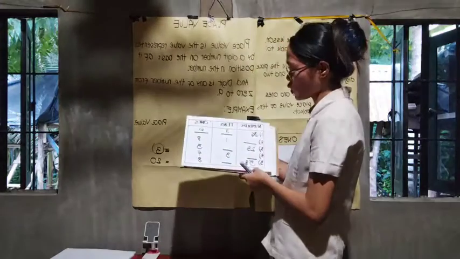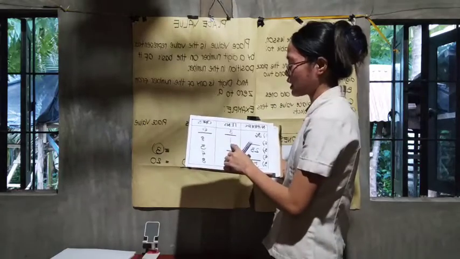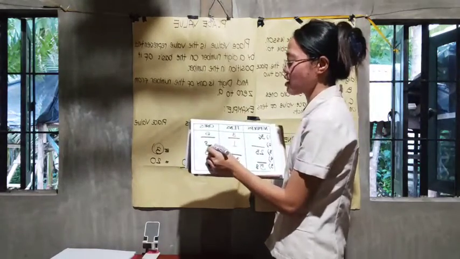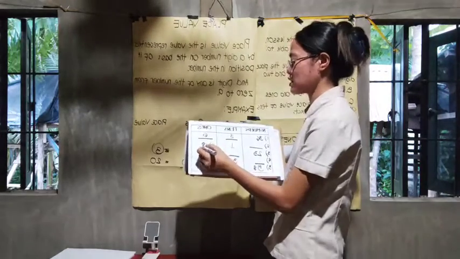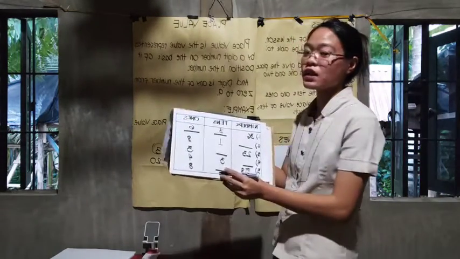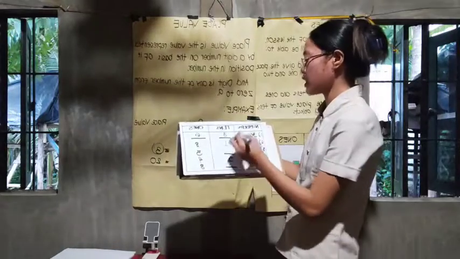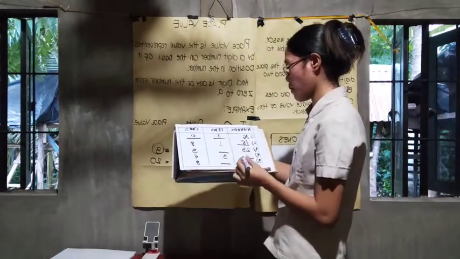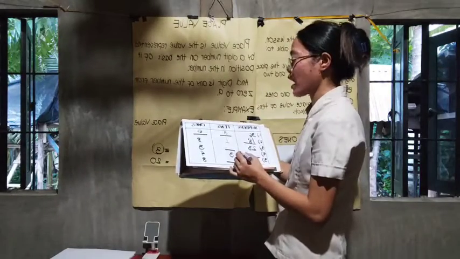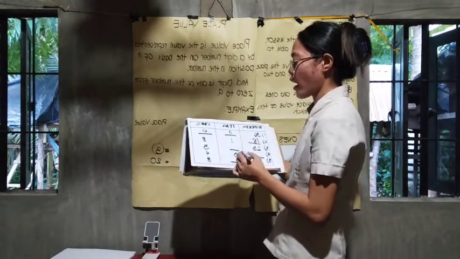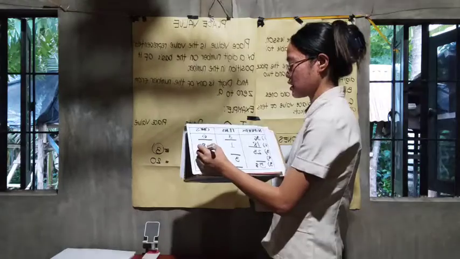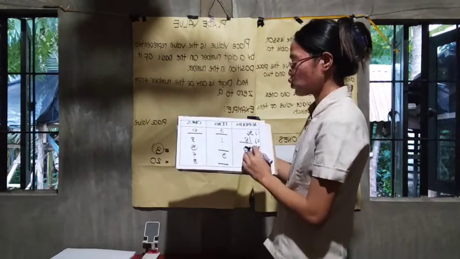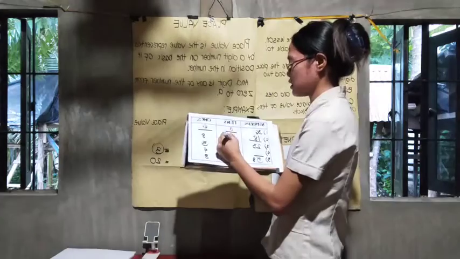And for number 2, we have 1 ten and we have 8 ones. So what's the number that we form? 18. Very good. So for number 3, we have 5 ones and we have 2 tens.